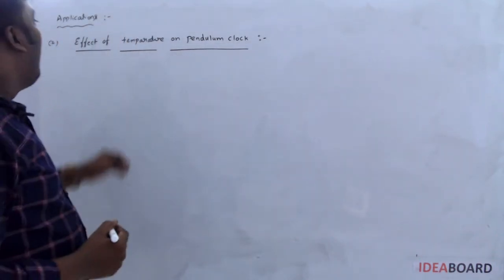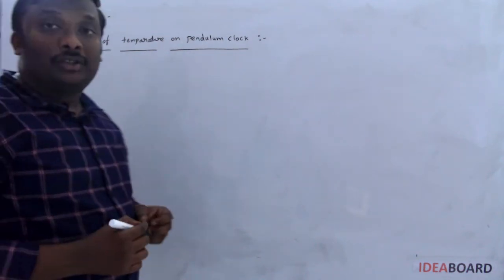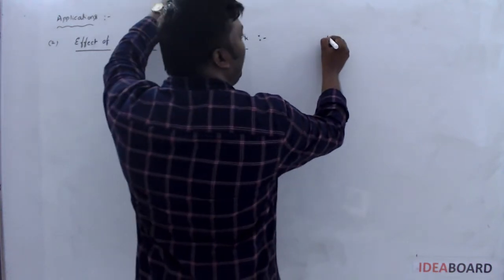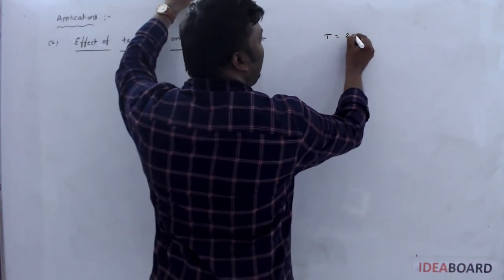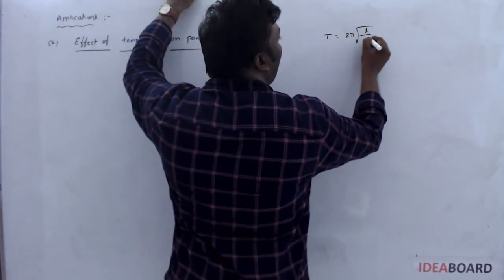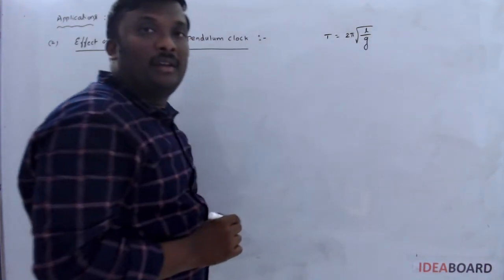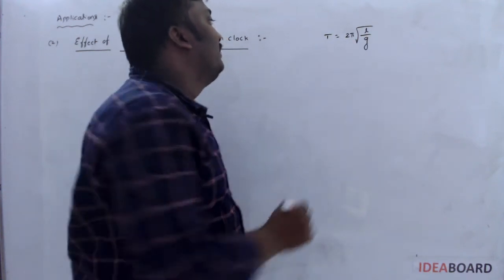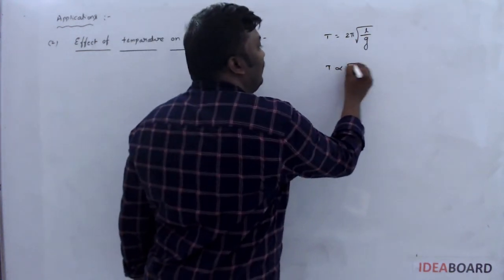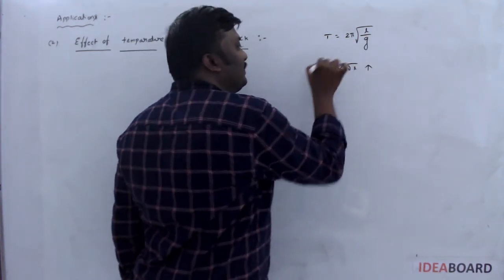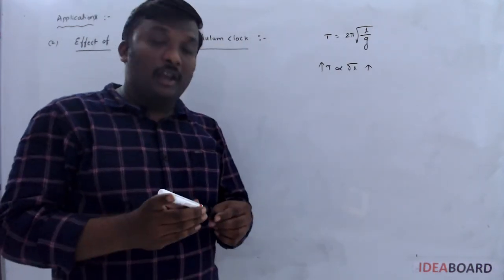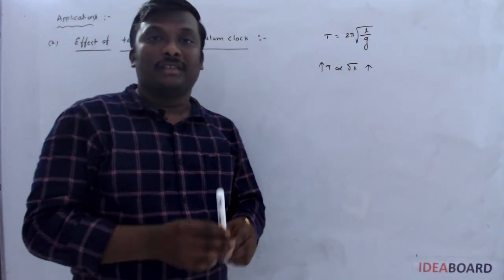If the length changes, what happens to the time period? The time period and length relation I learned in the simple pendulum experiment: 2 pi root over L by g. If the length of the pendulum increases, then its time period also increases. Time period means the time taken to complete one oscillation increases.